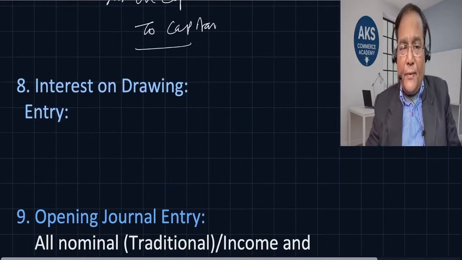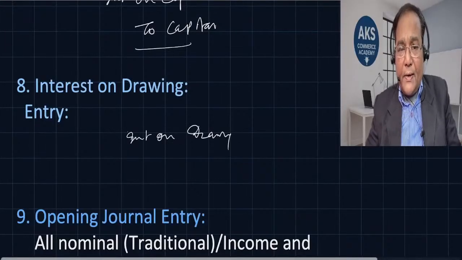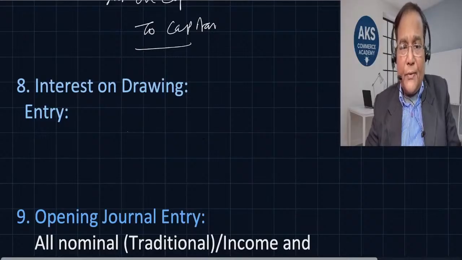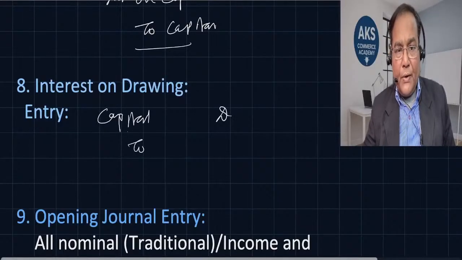Interest on drawing, similarly. It is an income for the firm. So what is the entry we are going to do? Interest on drawing is credited, so capital debit to interest on drawing.